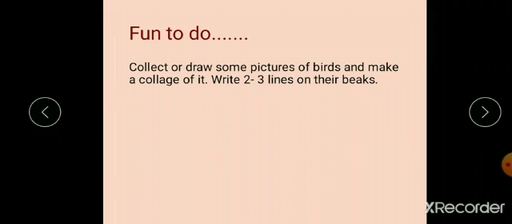Come on, let's do some fun activity. I want you to either collect or draw some pictures of birds and make a collage of it if you are collecting the pictures. Otherwise, you can draw the birds, color them, and name them also. But after that, you have to write 2 to 3 lines on its beak.